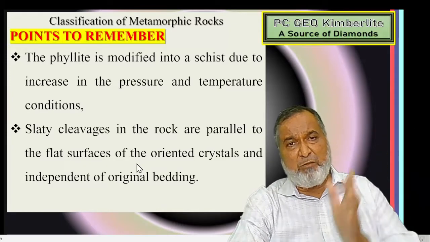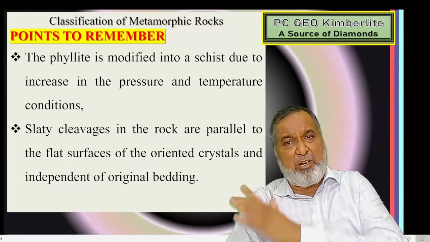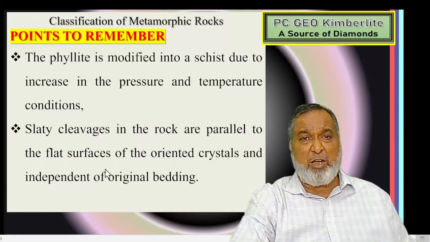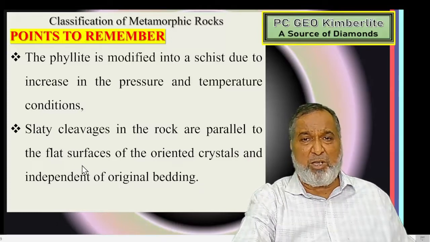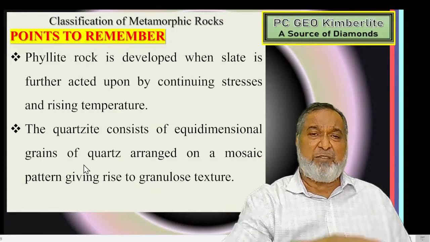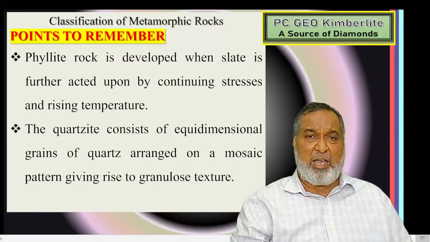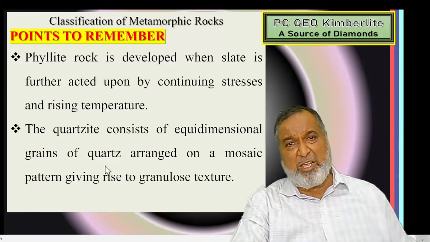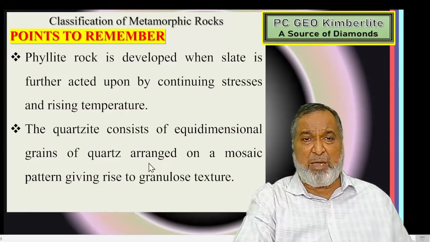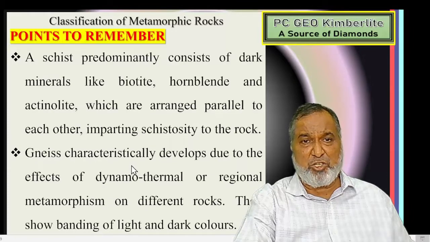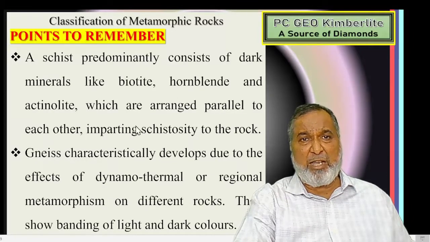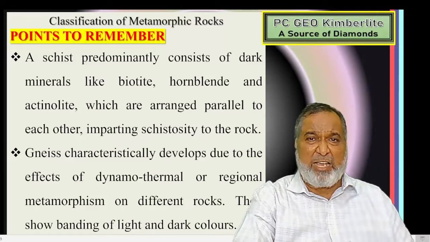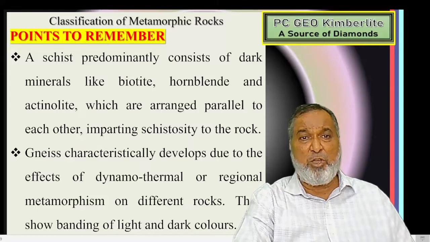Then slate converts into phyllite, which converts into schist, then gneiss, then granular structure. Slate gives slaty cleavage, a rough cleavage, to the rock. If the slate goes again under high pressure, we get the phyllite, then the schist rock. The last ones are quartzite and marble, where we have granular textures. Biotite, hornblende and actinolite are the minerals in the schist rock, so hornblende schist, actinolite schist, garnet schist, this is the way to make it out.